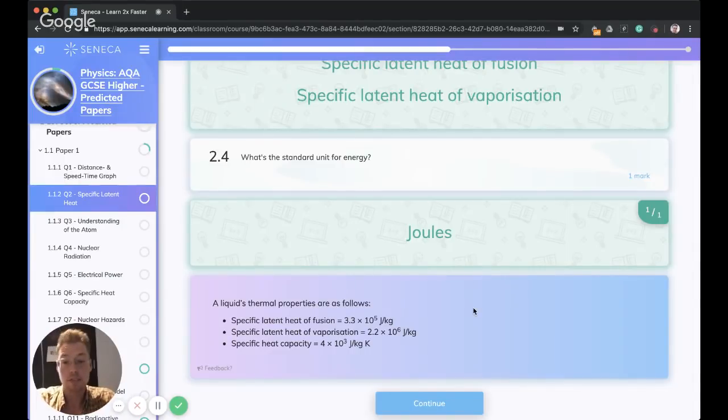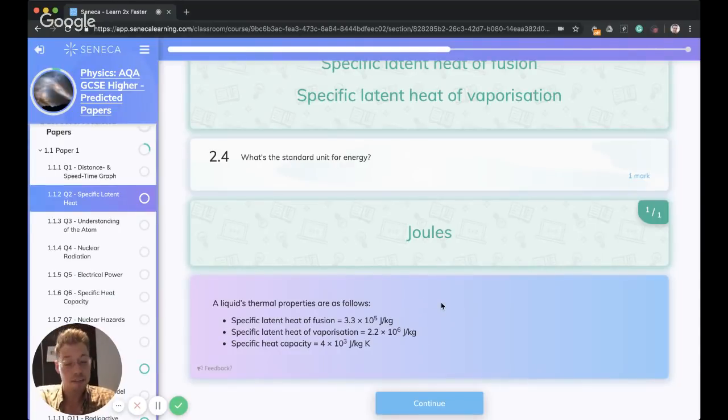Okay, so this is a really common thing that comes up in exam papers. They will give you a list of different values. So we've got specific latent heat of fusion, specific latent heat of vaporization, and specific heat capacity. And then they'll get you to do some kind of calculation. It's up to you to pick which value you need to use.